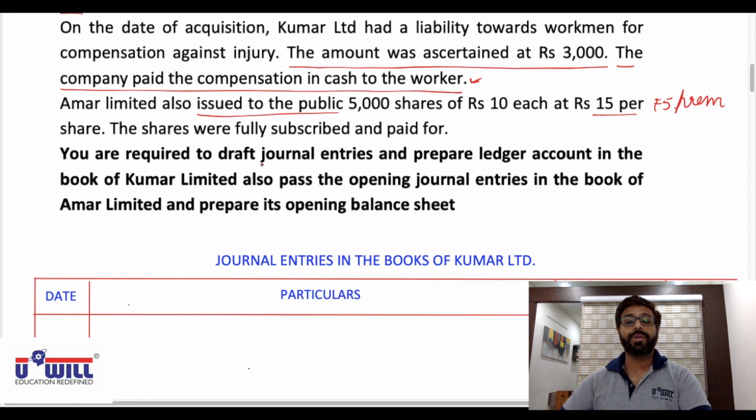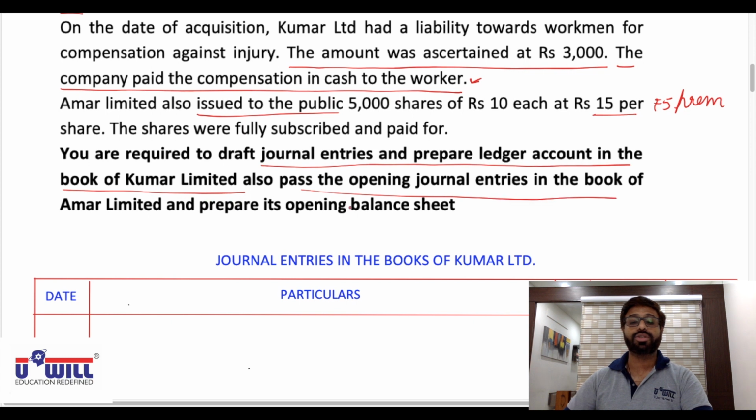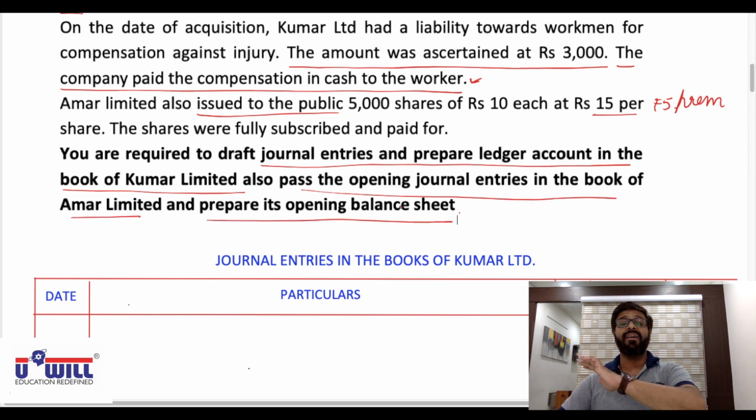Now you are required to draft, what all we have to do? Journal entries and also prepare ledger accounts in the books of Kumar Limited. Very big question. And then also pass the opening entries in the books of Amar Limited and also prepare its opening balance sheet. In short, everything is asked in this question. Journal of transferor, ledger accounts of transferor, journal of transferee, balance sheet of transferee.